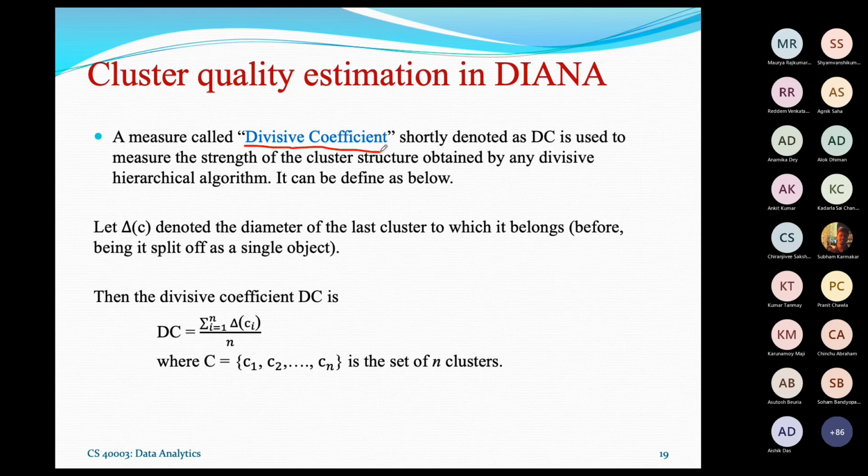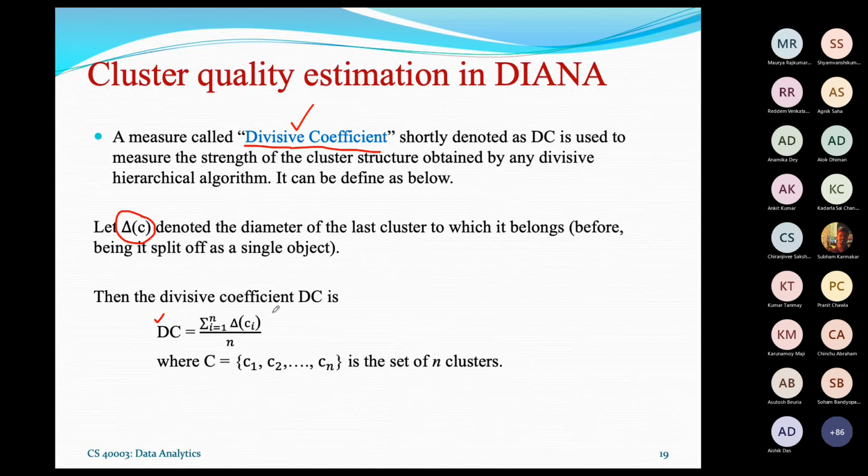Suppose at any level you have n clusters. Let delta C be a measurement telling you the diameter of a cluster. Then the DC measurement says that at any level, take the average of the diameters of all the clusters at that level.